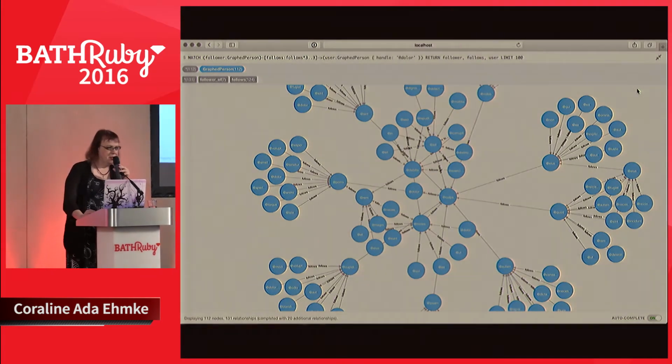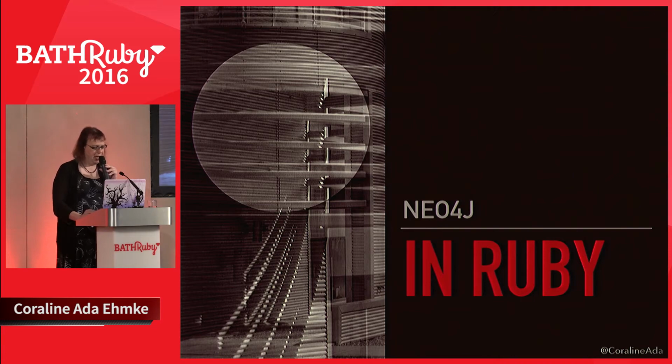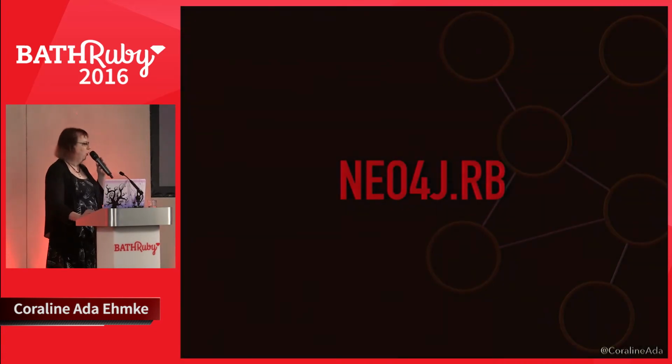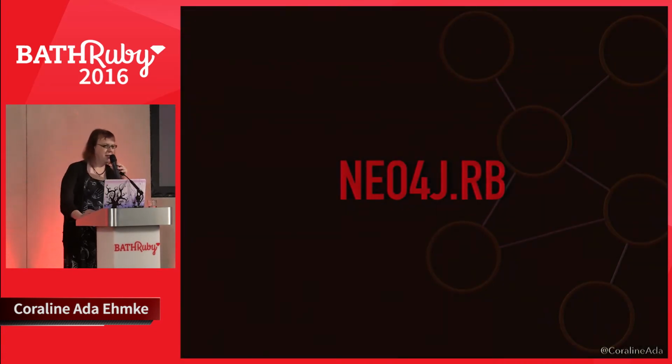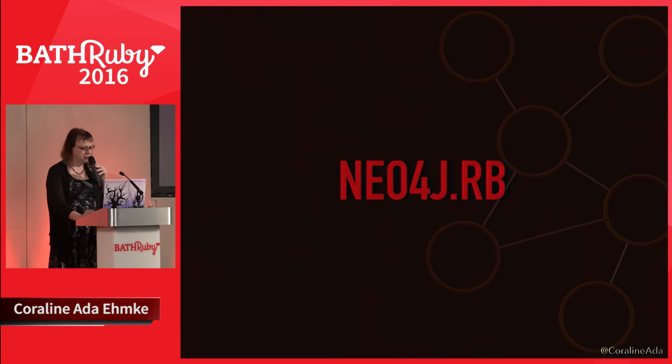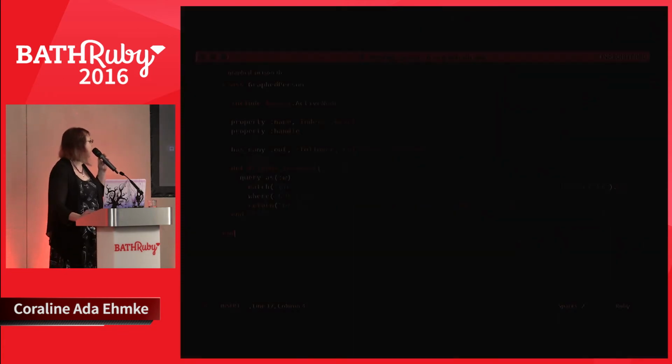Awesome. So we're Rubyists, so how do we do Neo4j in Ruby? We use a gem, of course, neo4j.rb, which is an ActiveModel compliant ORM for the Neo4j graph database. Because it's ActiveModel compliant, if you know ActiveRecord, you can get around pretty easily in neo4j.rb. So let's take a look at some code.